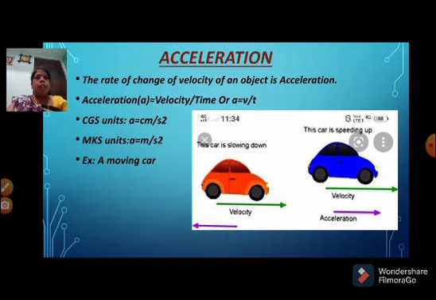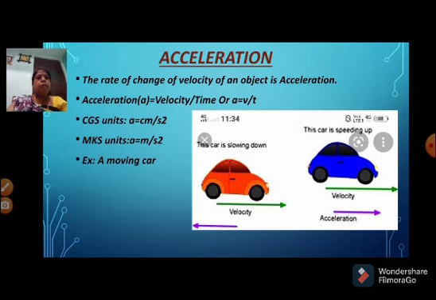acceleration. Acceleration means the rate of change of velocity of an object. Acceleration we can denote by small a. Acceleration is equal to velocity by time, or a is equal to v by t. The CGS unit of acceleration is centimeter per second square. Next, the MKS unit of acceleration is meter per second square.